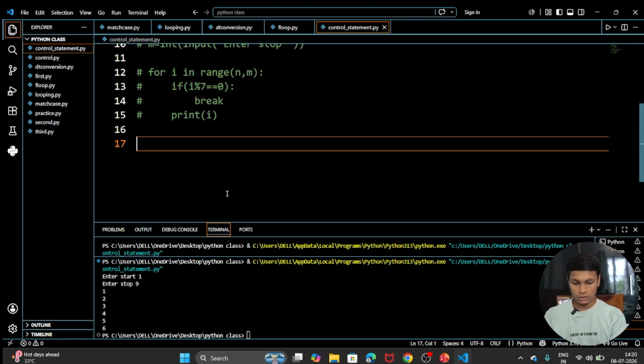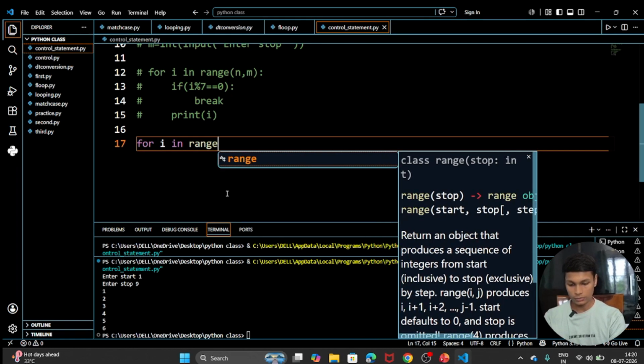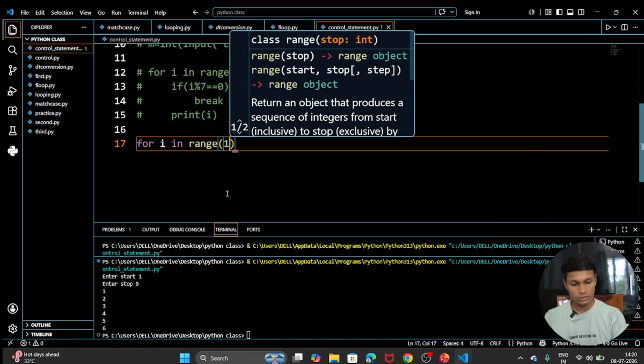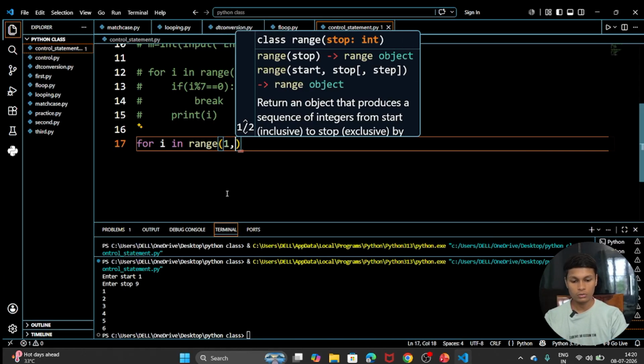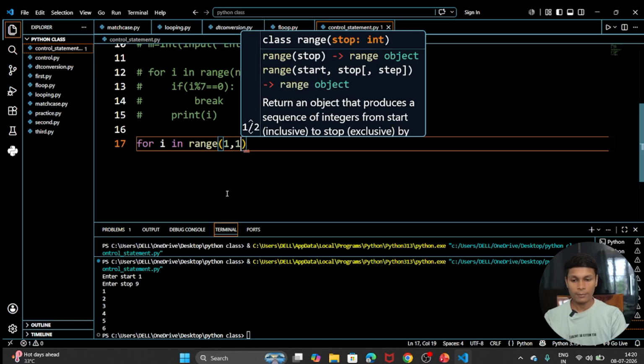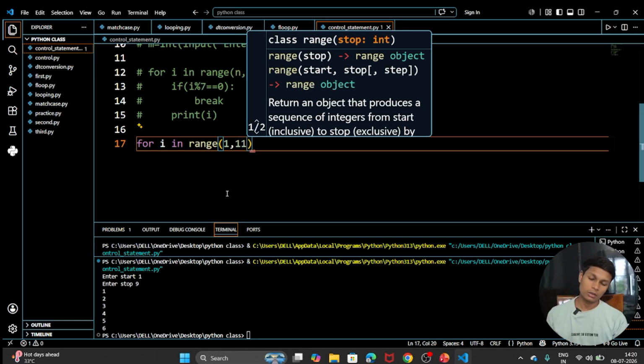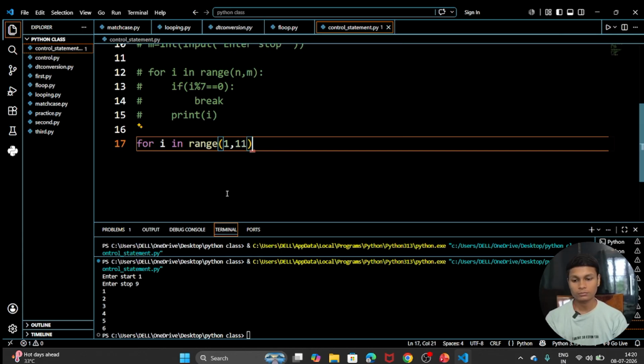Let's run a for loop for i in range, and the range is from 1 to 11, because we want the numbers till 10, not 9. Although it will be printed till 9, and 10 will not be printed at all because 10 is an even number and it will be skipped.